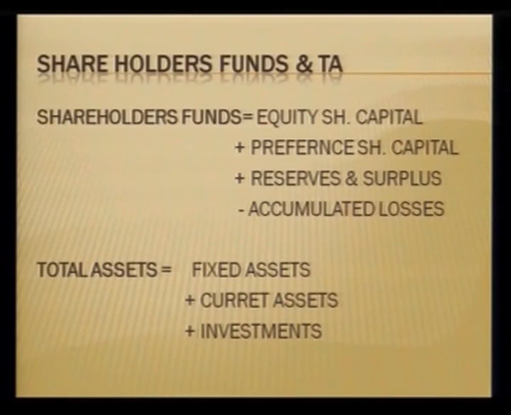You are going to deduct this amount from the value of the shareholders' funds. You add up the things on the liability side under the category of equity. It includes the equity shareholders' funds, preference shareholders' funds, and all kinds of profits and reserves, and from there you deduct the accumulated losses. This accounts for the total shareholders' fund, and total assets would mean both the fixed assets plus the current assets, and if the firm has some investments, that also becomes part of the total assets. So, your proprietary ratio would be the total shareholders' fund divided by the total assets.